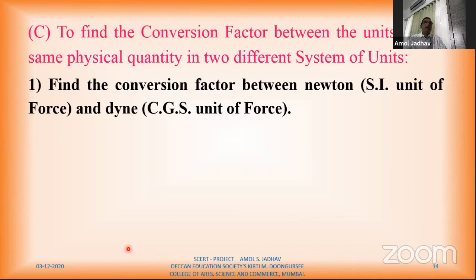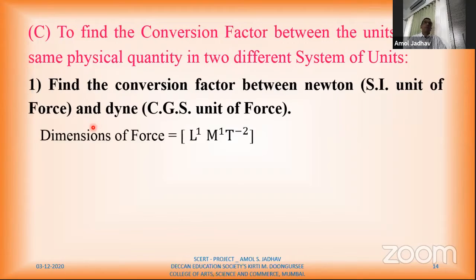Here we'll consider an example of units of force. So the unit of force in the SI system is Newton, and in the CGS system it is dyne. So we are going to find out how Newton and dyne are related with each other, like 1 kilogram is equal to 1000 gram.